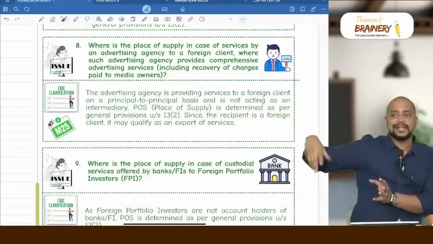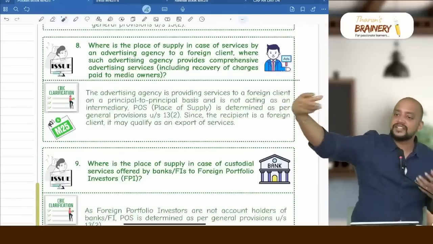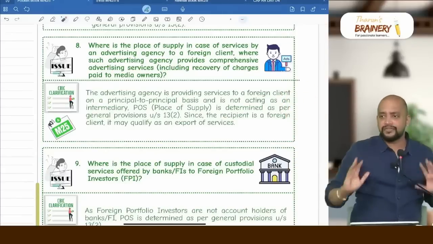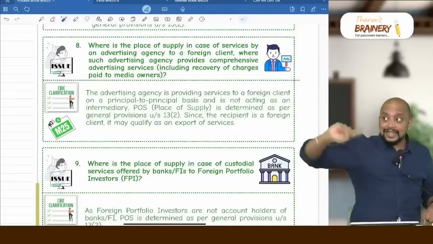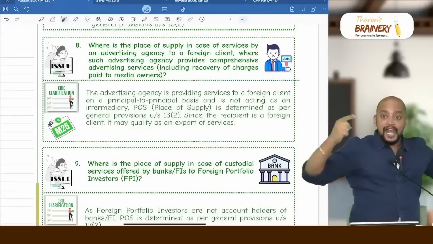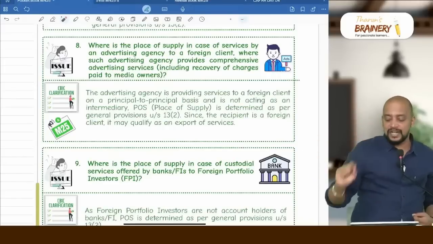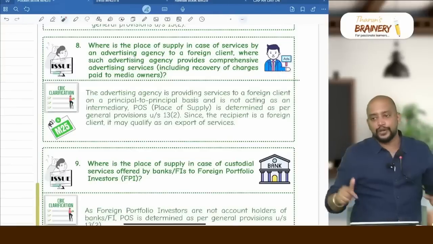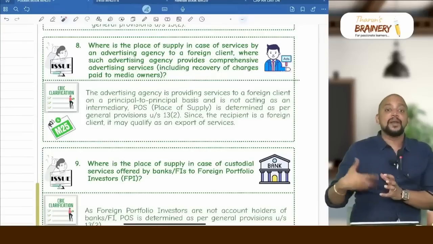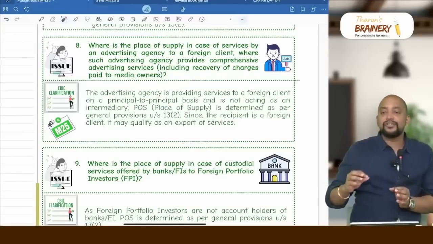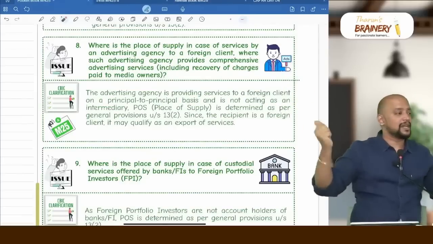You only pay the media channels, like digital marketing, like everything you do, and you pay to the media houses like TV channels, etc. You pay, and whatever is the amount you recover from us, which means I am not an intermediary. Why am I not an intermediary? I am not just connecting the TV channels and the foreign company. I am also doing the advertisement design. So due to that reason, I will not be called an intermediary, because the strategizing is very, very important. Because if you are not properly strategizing, then no one will know about it, and it may backfire also. So for that, a careful strategy and implementation is required, that is beyond just connecting the seller and the buyer or supplier and the recipient.